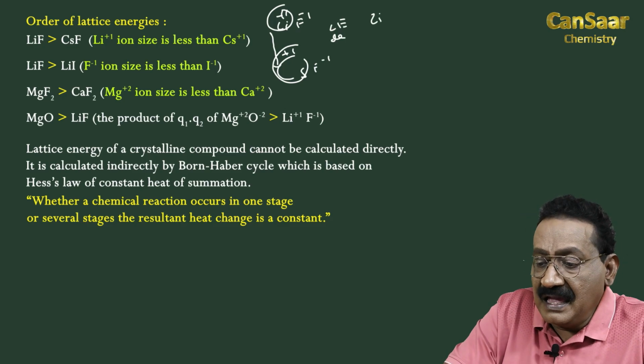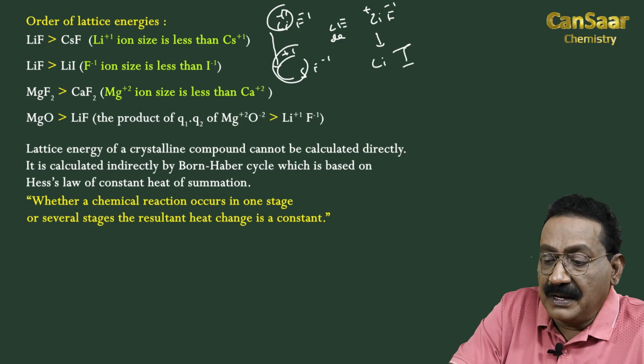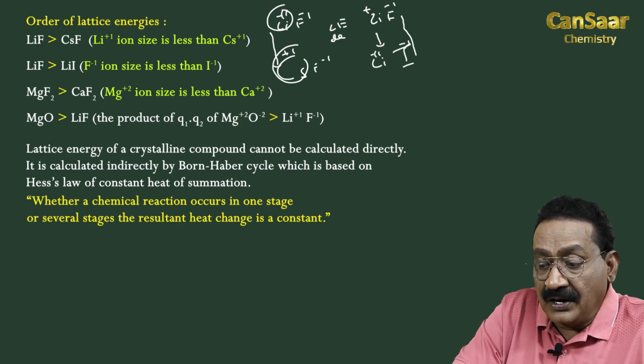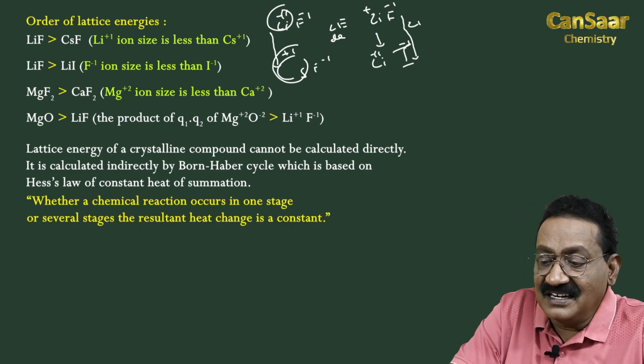From LiF to LiI, here +1, -1, +1, -1. So, from fluoride to iodide, as size is increasing, lattice energy decreases.